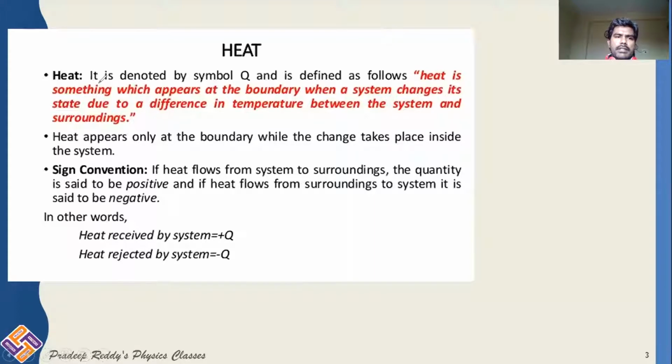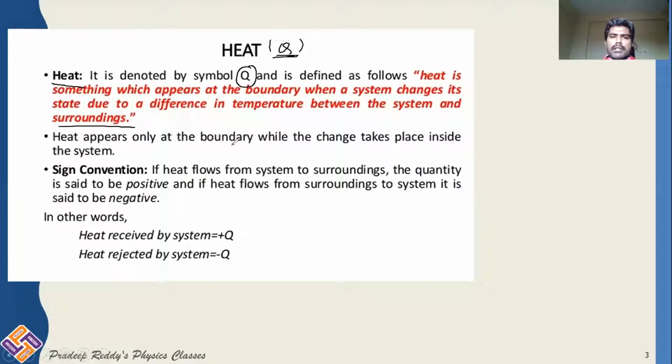As I already noted, heat is defined with the symbol Q. In most textbooks and reference books, heat will be denoted with Q. In some textbooks they denote it with H, but in our video lectures also, we will be considering heat in the form of Q. The symbol notation for heat is Q. Heat is the form of energy which appears at the boundary when a system changes its state due to a difference in temperature between the system and the surroundings. Of course, this is what I have explained to you.